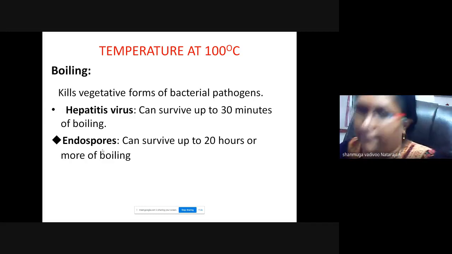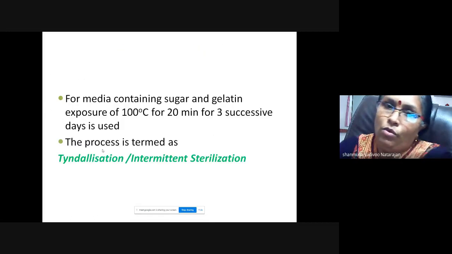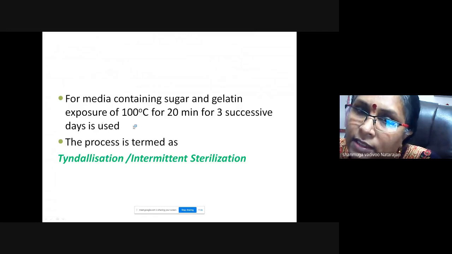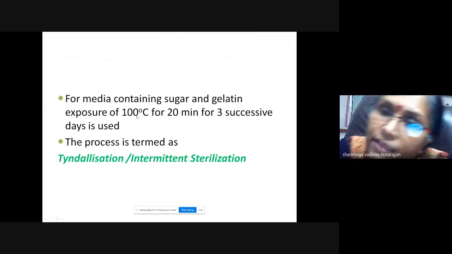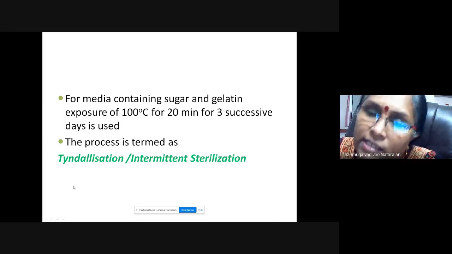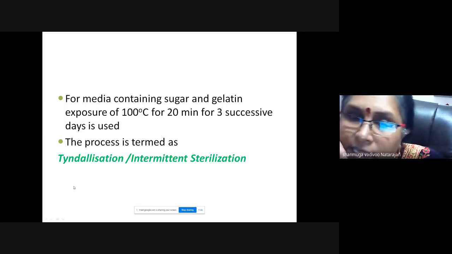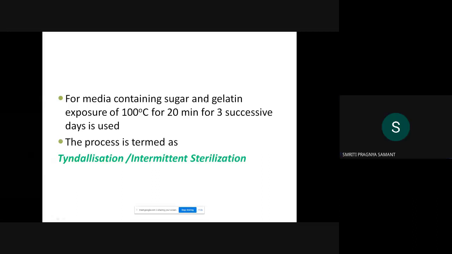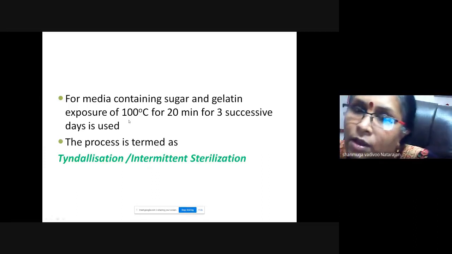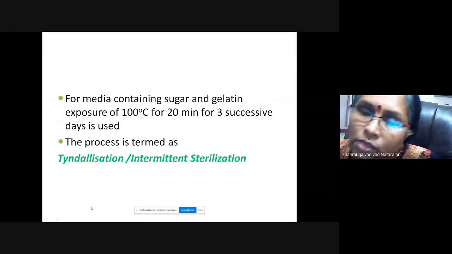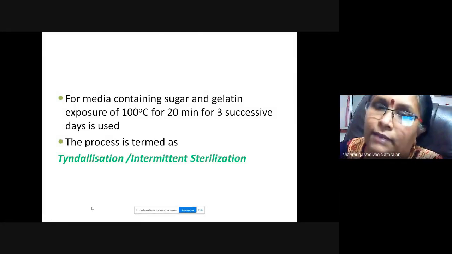Is it clear? Okay. Now we go to another thing for media containing sugar or gelatin. Here it is 100 degrees C for 20 minutes for 3 successive days. So this is called tyndallization. So inspissation is 80 to 85 degrees C for 30 minutes for 3 successive days. In tyndallization, the temperature is 100 degrees C. The holding time here is 20 minutes, but for 3 days it's the same. So tyndallization is otherwise called intermittent sterilization.